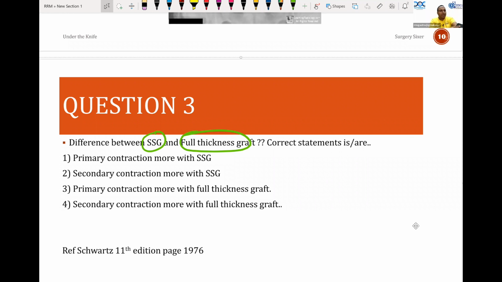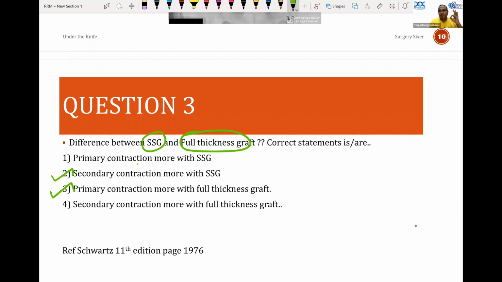Secondary contraction is when I put a graft like this, it will be normal for some months. After a few months, slowly the contracture happens. That is secondary contracture. So primary contraction is not seen with SSG. Please remember, it is not seen with SSG. It is secondary contraction that is seen with SSG. Primary contraction is more with full thickness graft and thick SSG.